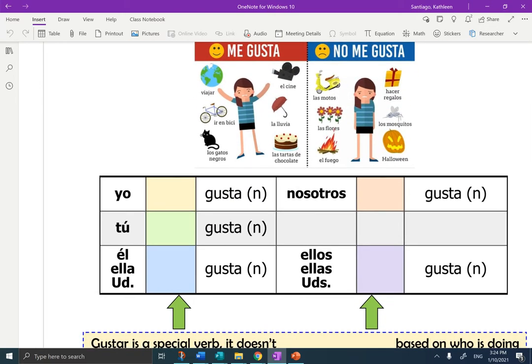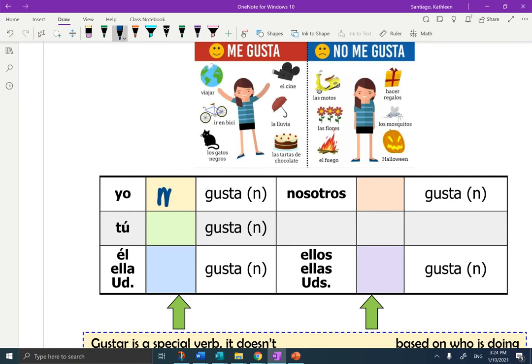So let's review that. If you're talking about your own likes and dislikes, I'm just going to make sure I have a good pen. Okay, you would say me gusta, gustan. If I want to talk to my friend and say you like, I would say te gusta, gustan. Any one person, I would say le gusta, gustan. If we all like it, I would say nos gusta, gustan. Any two or more people, they or you all, or naming two people, I would say les gusta, gustan.